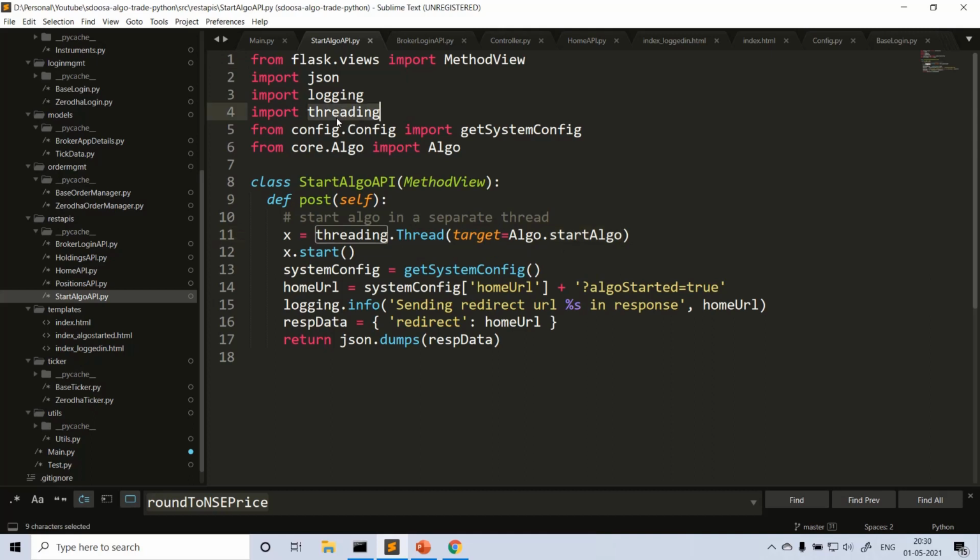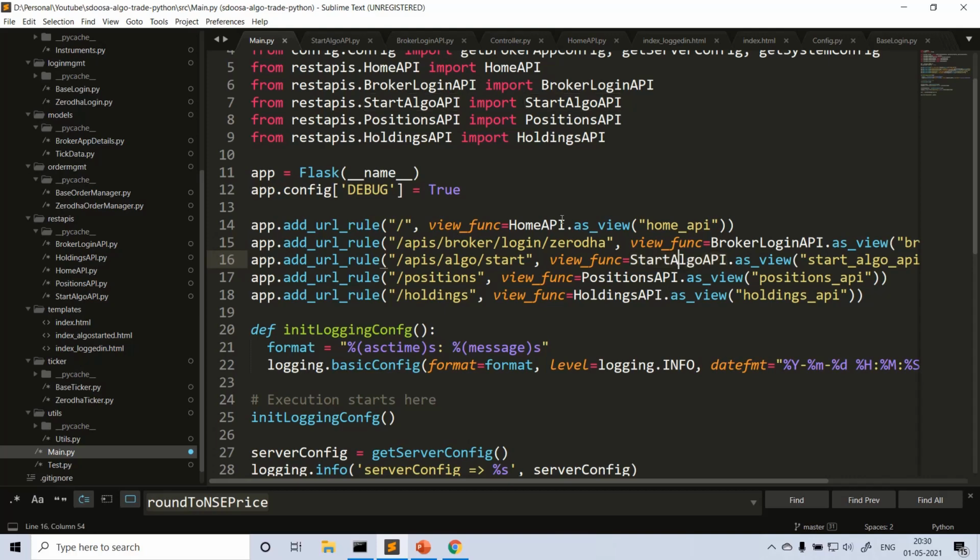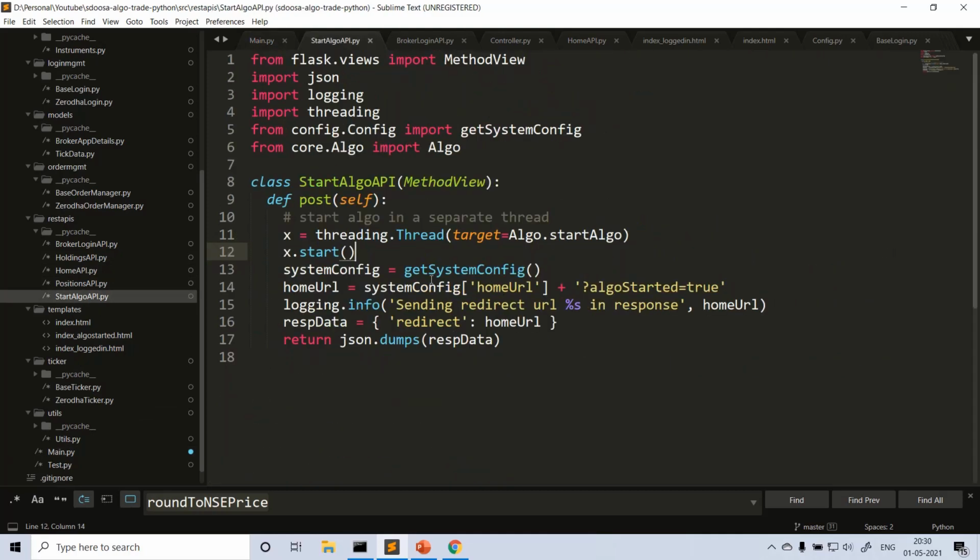So using threading functionality in Python. So it's algo start algo. This is again another class, and this is a starting method of that class. Okay, starting in a separate thread. Here I am just printing and redirecting the user. So after this algo is started, from main, when the user clicks the start algo button, this API is called, and correspondingly this code is being executed. And in a separate thread, we are actually calling algo.startAlgo, correct?